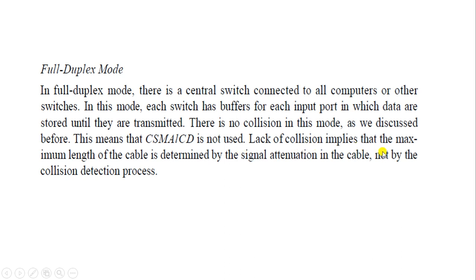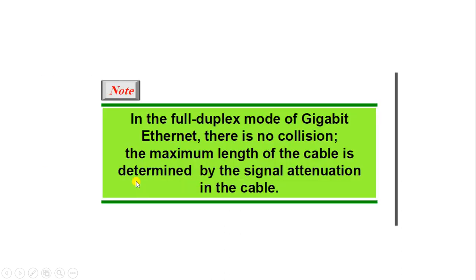Lack of collisions implies that the maximum length of the cable is determined by the signal's attenuation in the cable and not by the collision detection process. So in the full duplex mode of Gigabit Ethernet, there is no collision. The maximum length of the cable is determined by the signal attenuation in the cable.